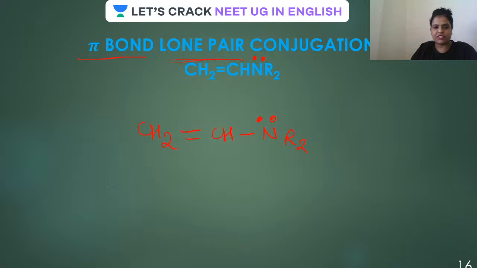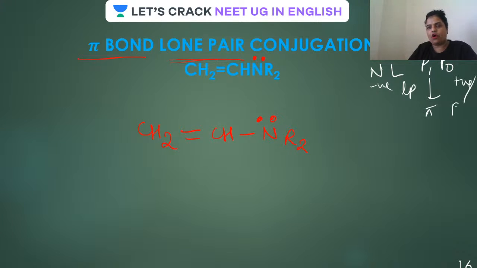Have a look on the screen. Let me take a white pen here. So guys, I just now told you the flow of electron will be null pipo: negative, then lone pair, then pi, then positive or free radical, isn't it? So lone pair is this side, on nitrogen, pi bond. So lone pair to pi bond flow will be there.